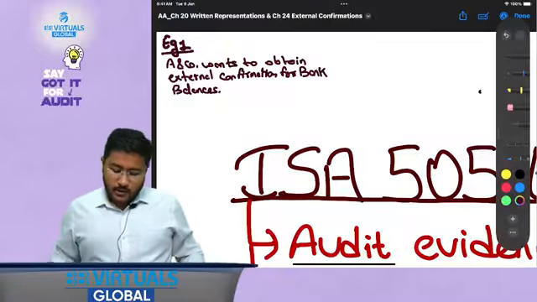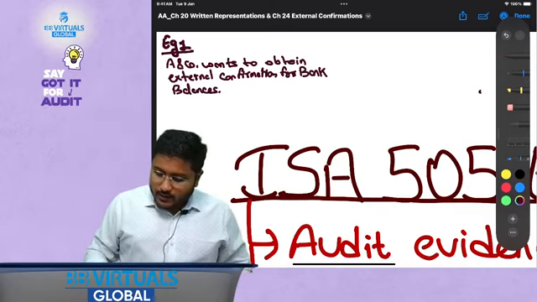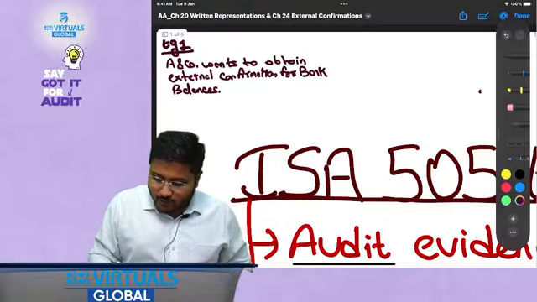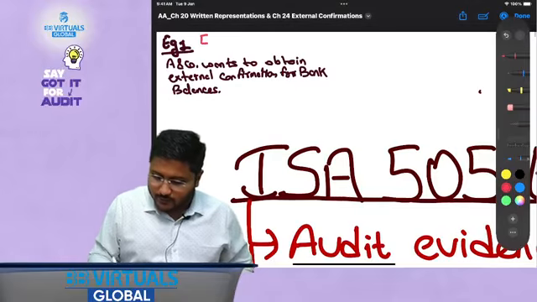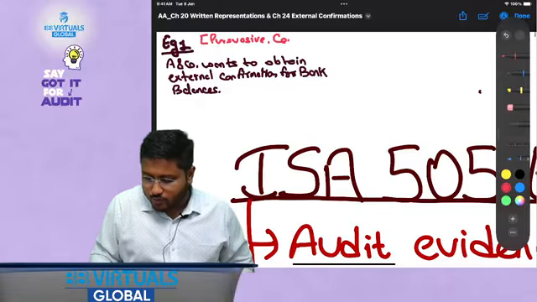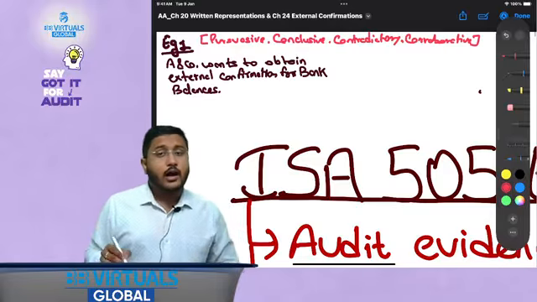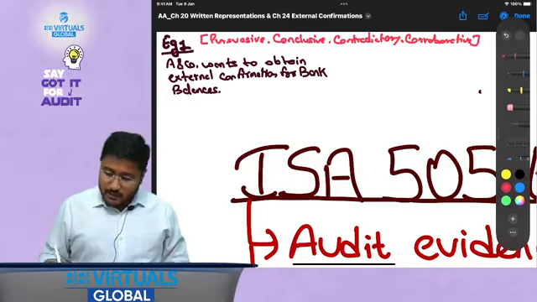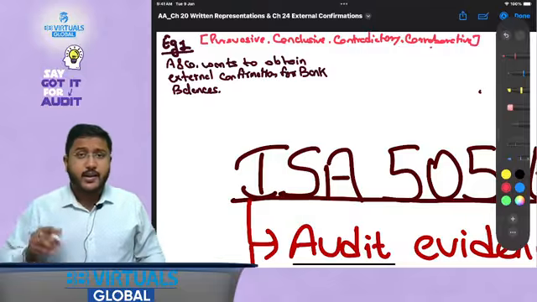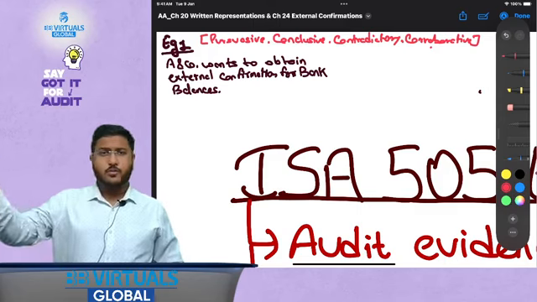But my friends, why is this confirmation letter required? So like we discussed in the basics, there are multiple types of audit evidences that could be there. There could be persuasive, there could be conclusive, there could be contradictory, and there could be corroborative. We have already discussed the meanings of it. However, when we talk about external confirmation, they majorly provide us the corroborative evidences, that is evidence to an existing evidence. That is, we might be able to get certain information from other audit evidences also.